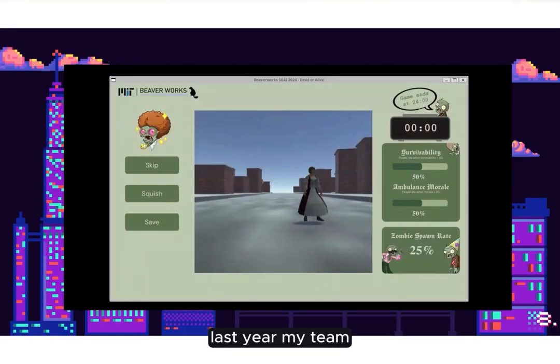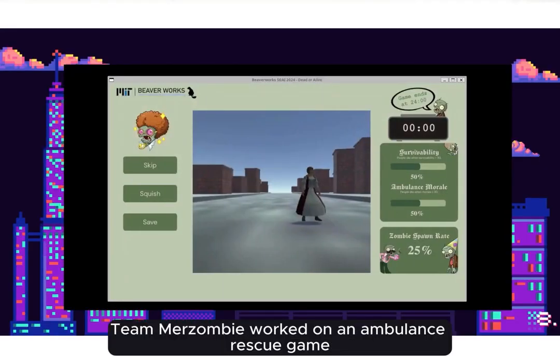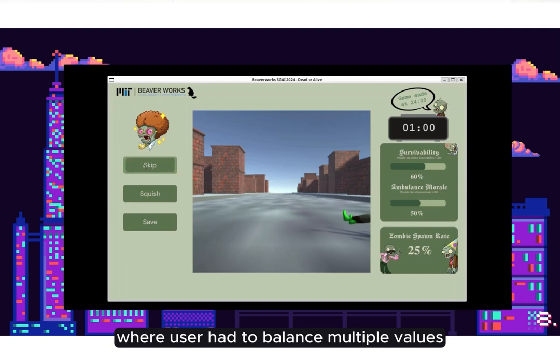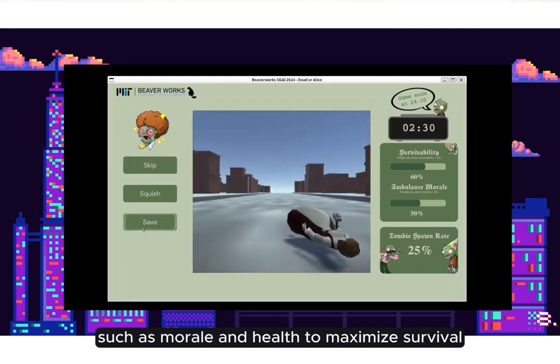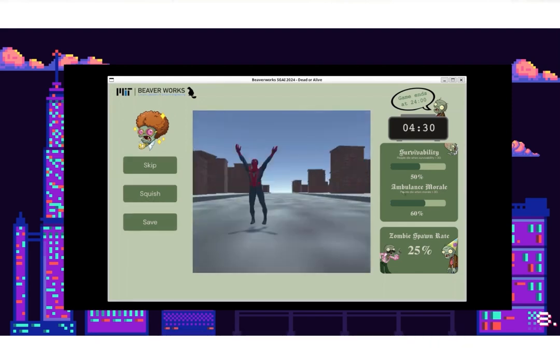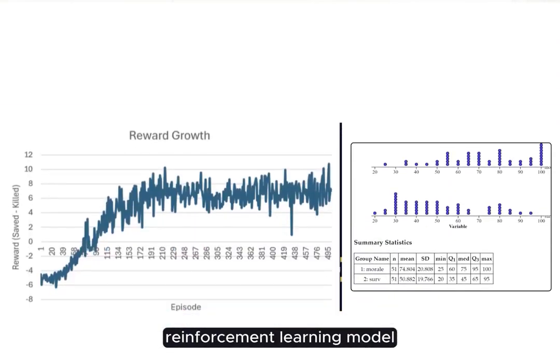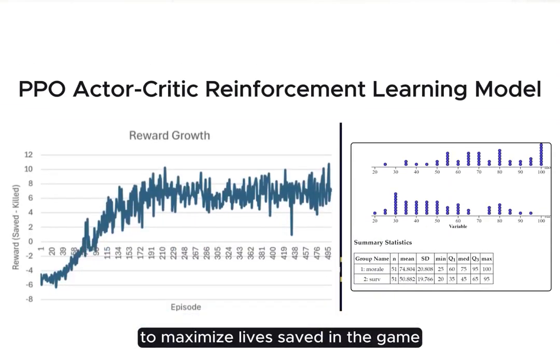Last year, my team, Team Merzombie, worked on an ambulance rescue game where the user had to balance multiple values, such as morale and health, to maximize survival. We also trained a PPO reinforcement learning model to maximize lives saved in the game.